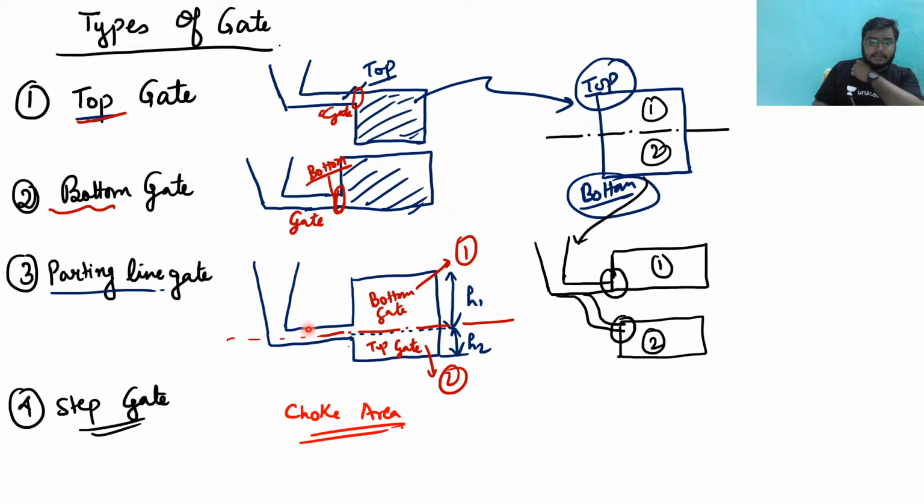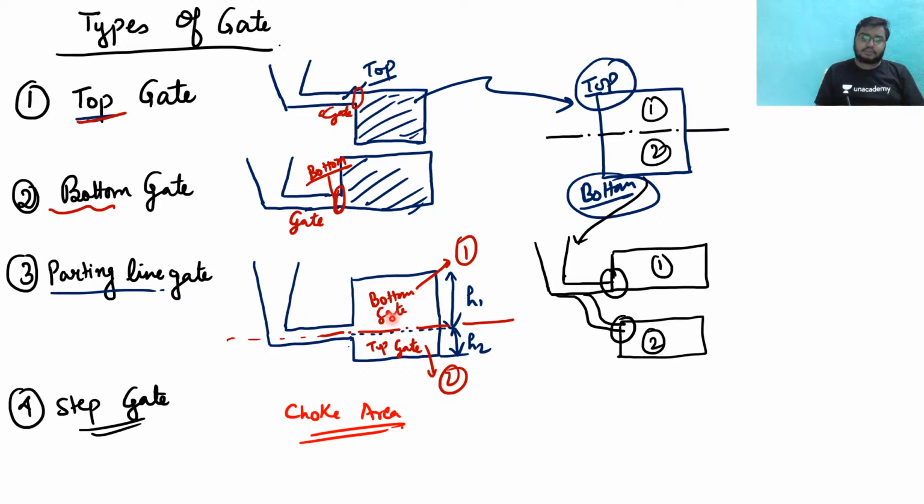Now what is the parting line gate? See here once again, because in yesterday's class you all had a problem with the parting line gate. If this is a riser, this is a runner, and the mold cavity is in such a way that if we draw the parting line, we can easily visualize that the mold cavity is separated into two sections.